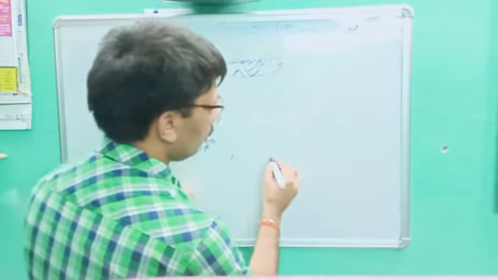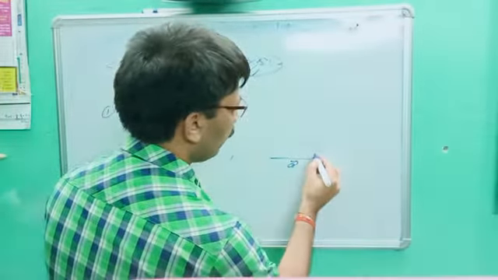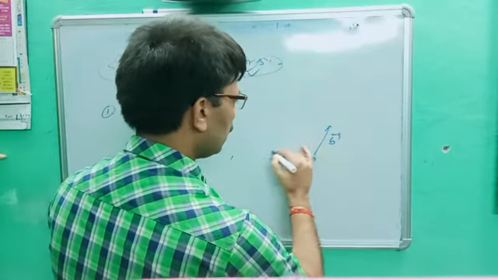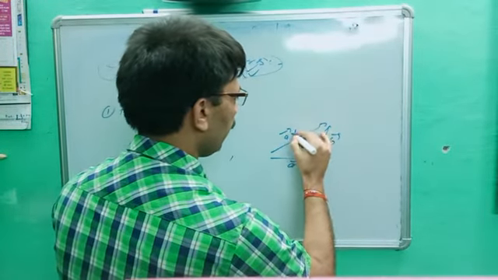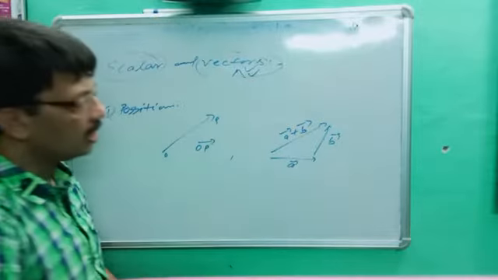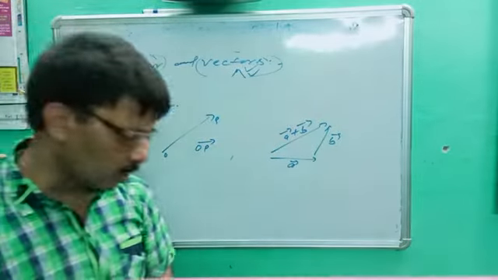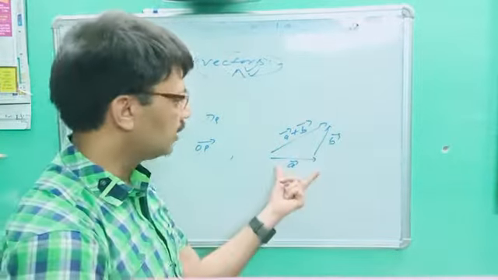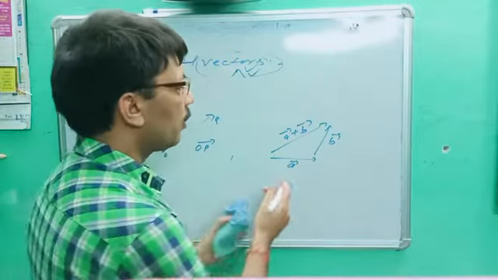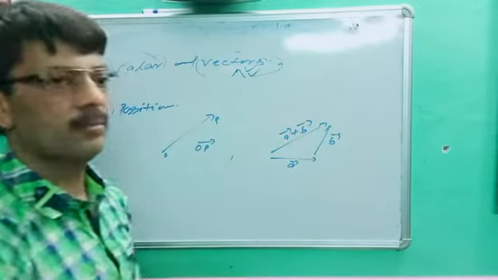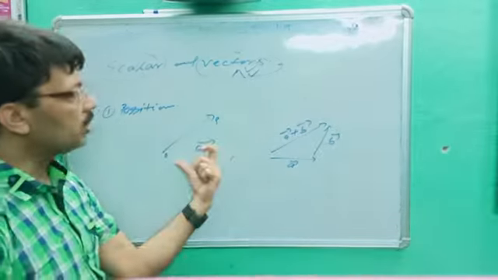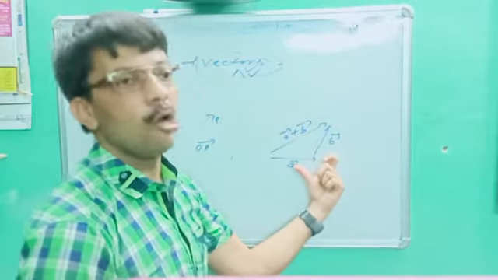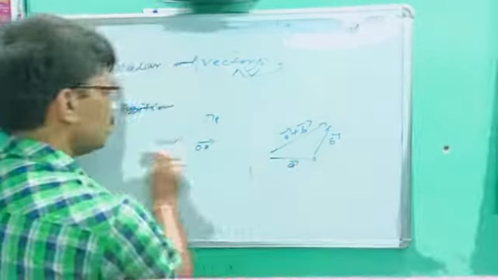Next, the triangle rule of addition. Let's suppose this is vector A and this is vector B. So its result will be A vector plus B vector. This is the triangle law of addition. Okay, same point.